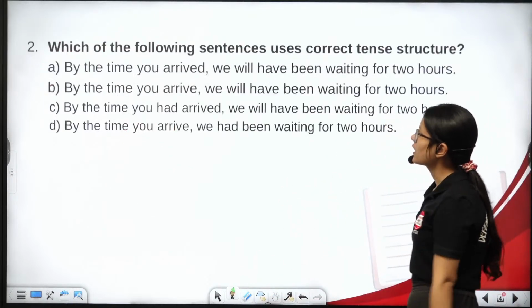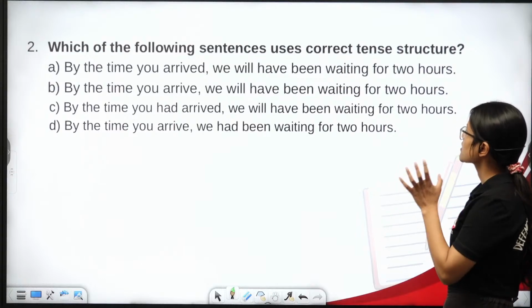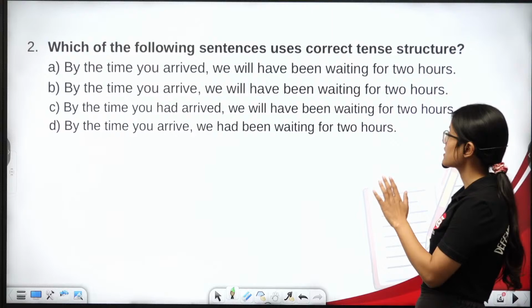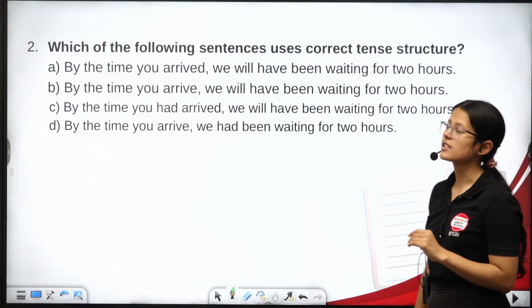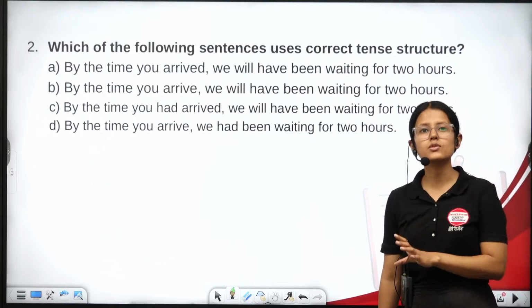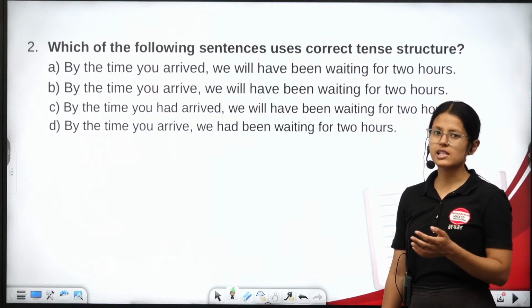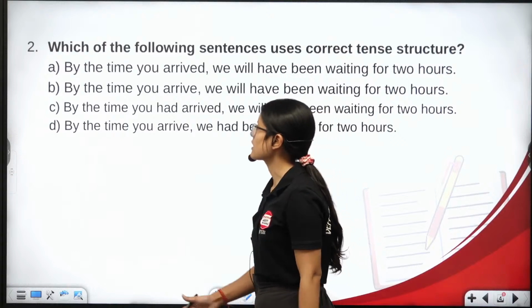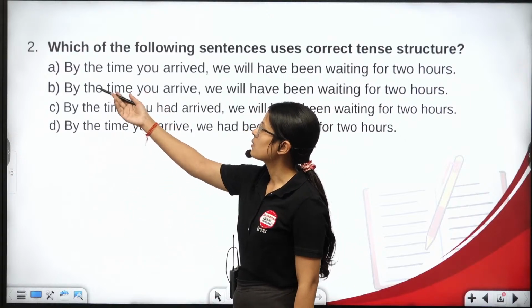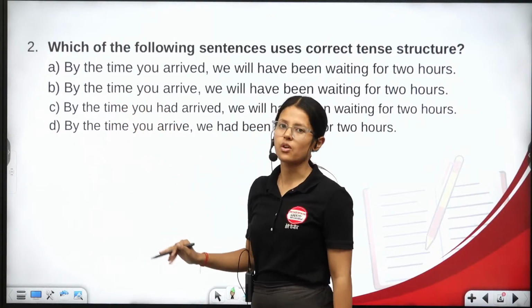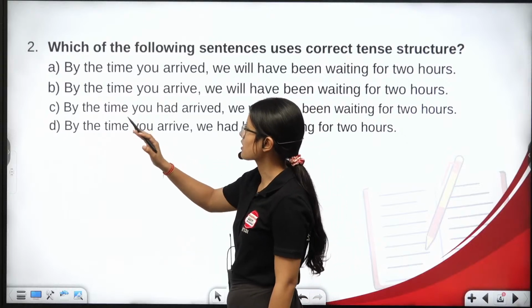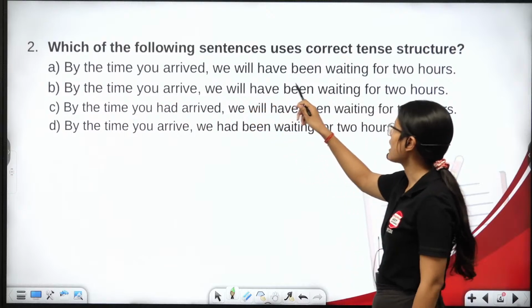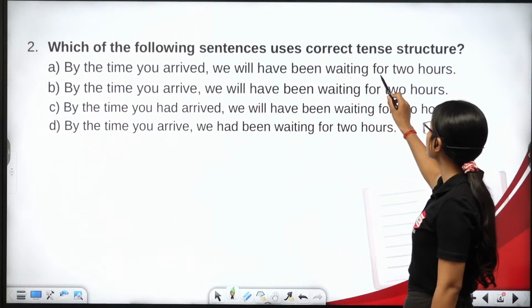Moving on to the next question. Which of the following sentences uses correct tense structure? All the basic rules of tenses, we've done multiple quizzes based on tense to clarify what tenses actually are. This is a question based on that topic only. In which sentence is the correct structure followed? By the time you arrived, we will have been waiting for 2 hours.